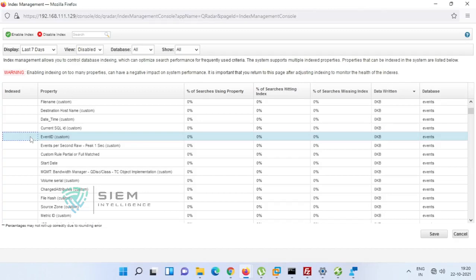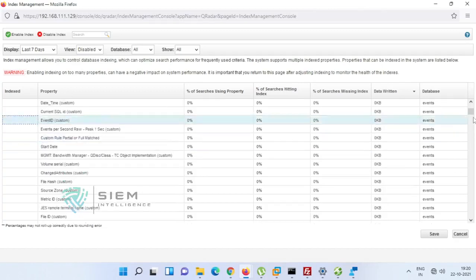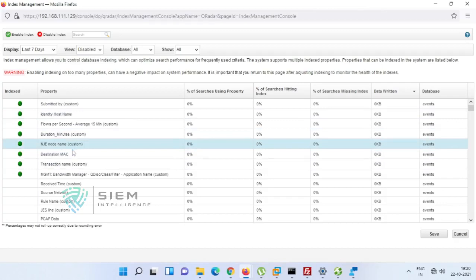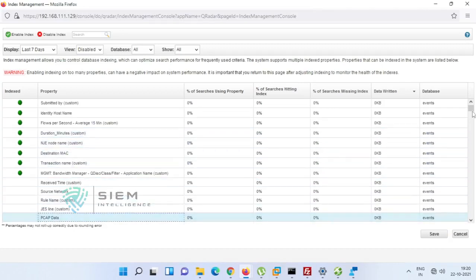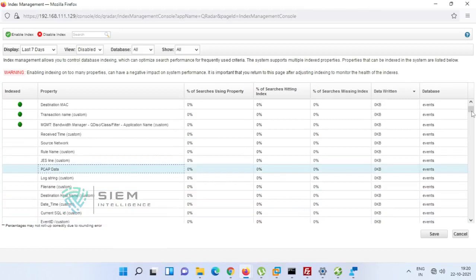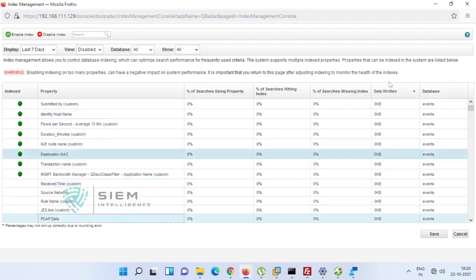That is the difference with an index. That is the reason index management will help you out. If you find this particular event ID, or this particular PCAP data, is one of the most important properties for your organization, and you are doing so much querying on this PCAP data, you can come to know which ones have data written, and it will show here.